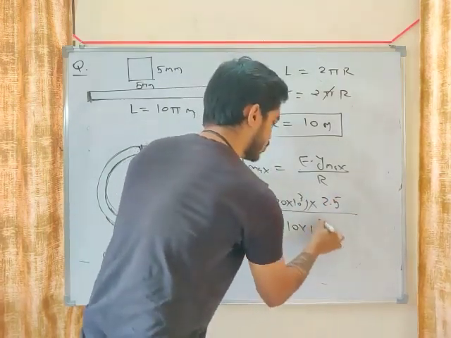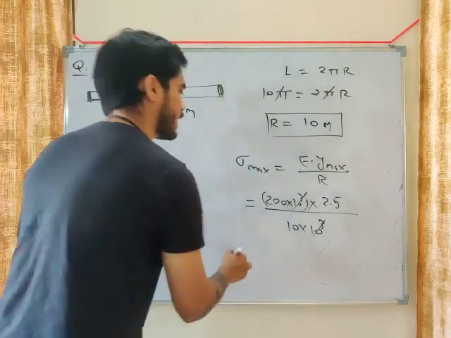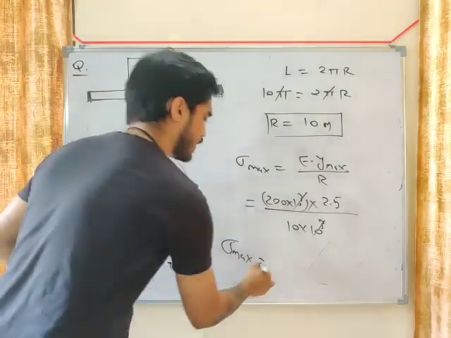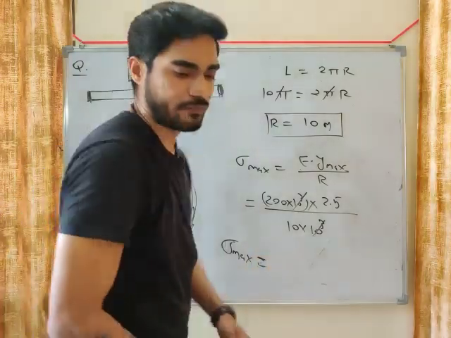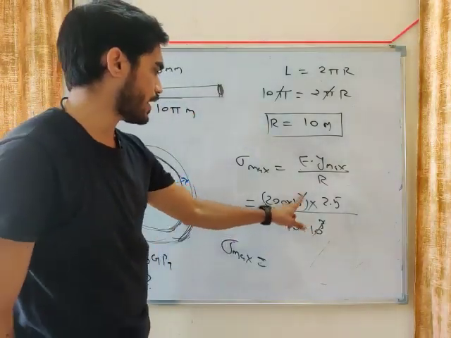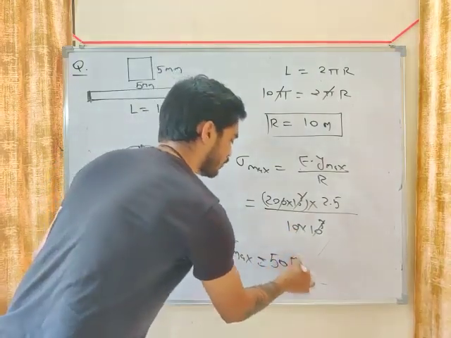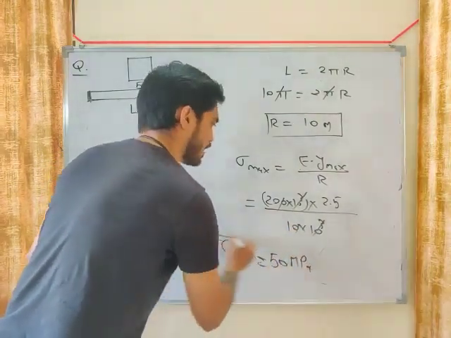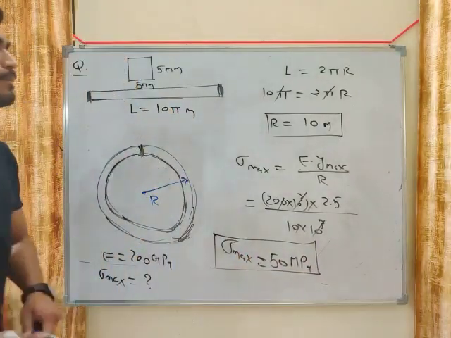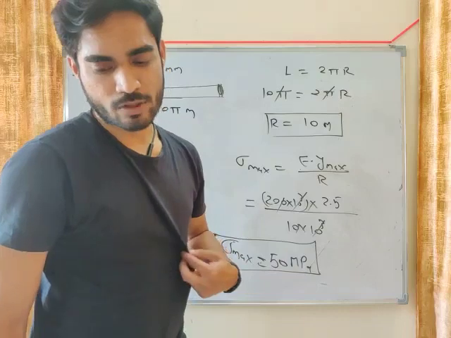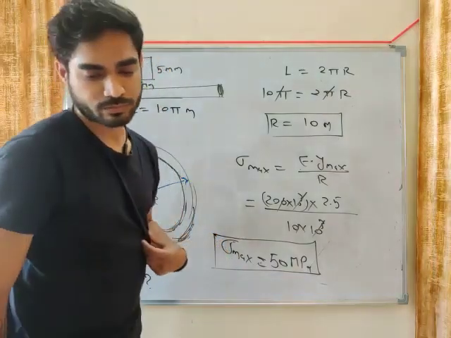What will be R? 10 meter, means 10 into 10 to the power 3. So 10 to the power 3 and 10 to the power 3 will be cancelled. What will you get, sigma maximum? This 20 cancels. This will become 50 megapascal. So sigma maximum will be 50 megapascal, my friend. So this is the question.